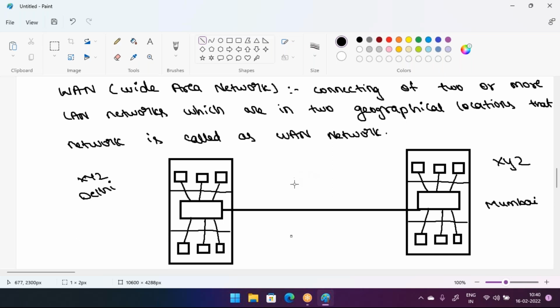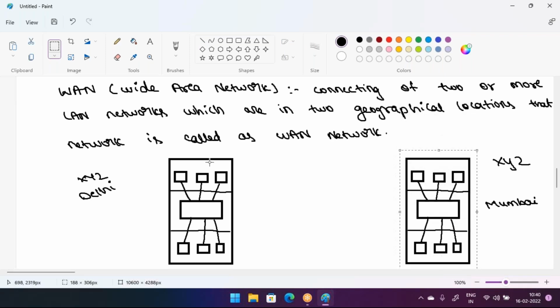Suppose this branch is not in Delhi or Mumbai, but in London. Then this branch is in London this time. So what can we say? Same as here, we can say it is a WAN network as well.